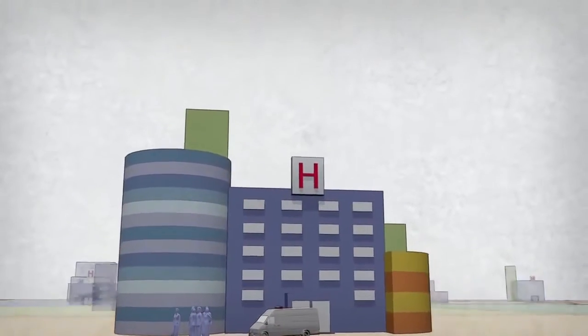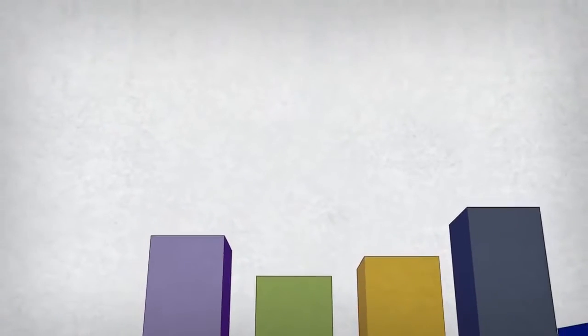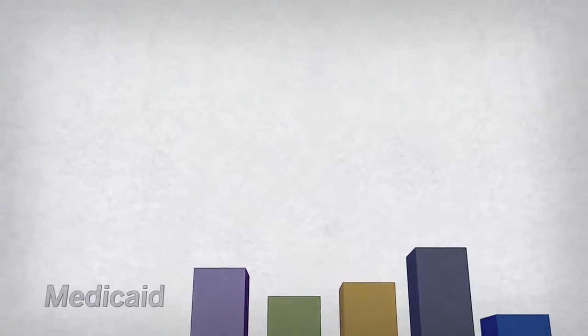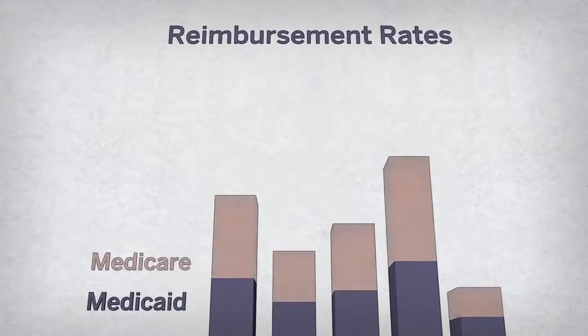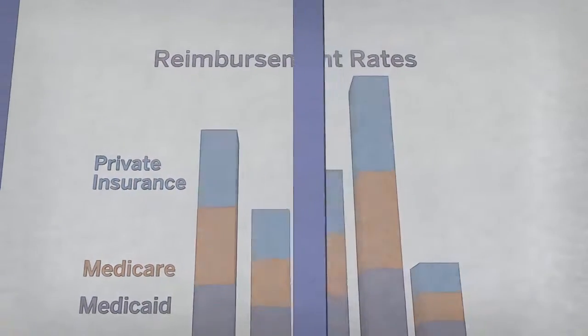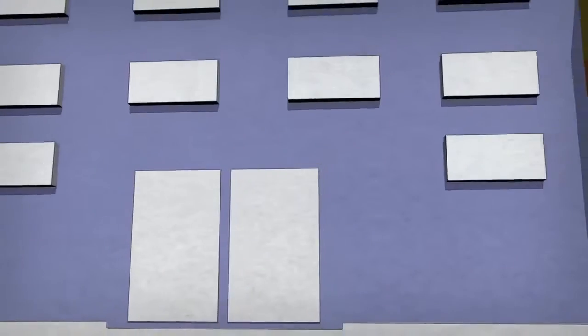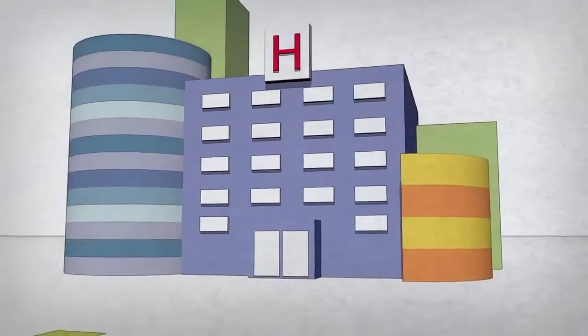Each state establishes the reimbursement rate that will be paid to hospitals, physicians, pharmacies, and other healthcare providers. Medicaid reimbursement rates are typically lower than those paid by Medicare and commercial health insurance carriers. While most Medicaid payments are made to providers based on the services performed, other financing components sometimes complicate the picture.